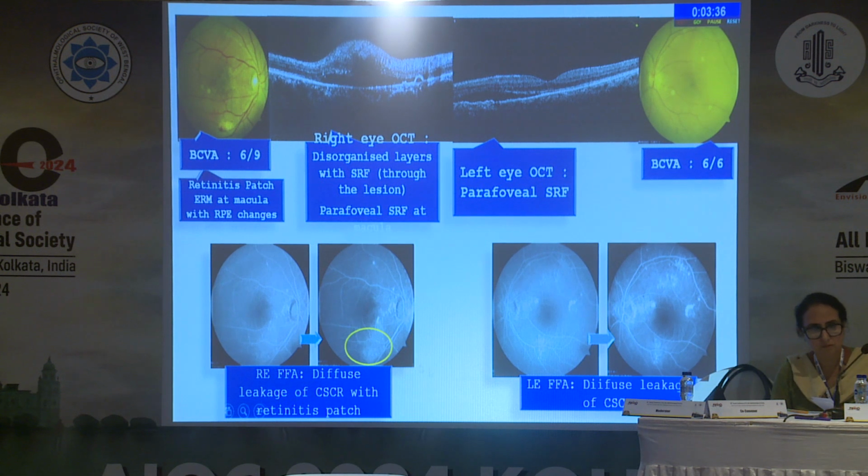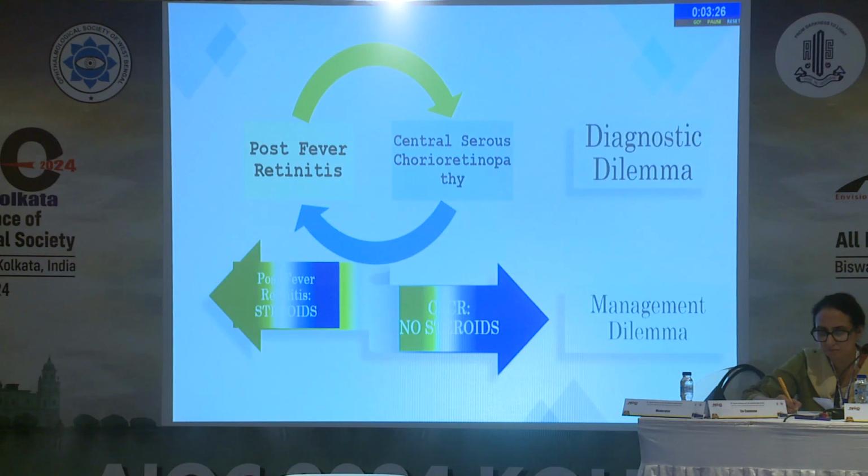And in the other eye also there are multiple window defects, which is suggestive of sick RPE, but there is no focal leak, nothing suggestive of fresh CSR. So there are two options now. In the OCT also we couldn't find any cells in the vitreous cavity or anything like that. So it could be either post-fever retinitis or central serous. But the treatment is totally different for both.